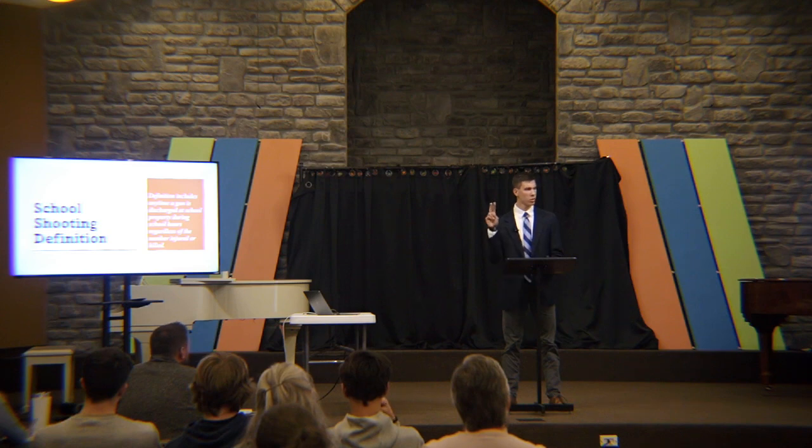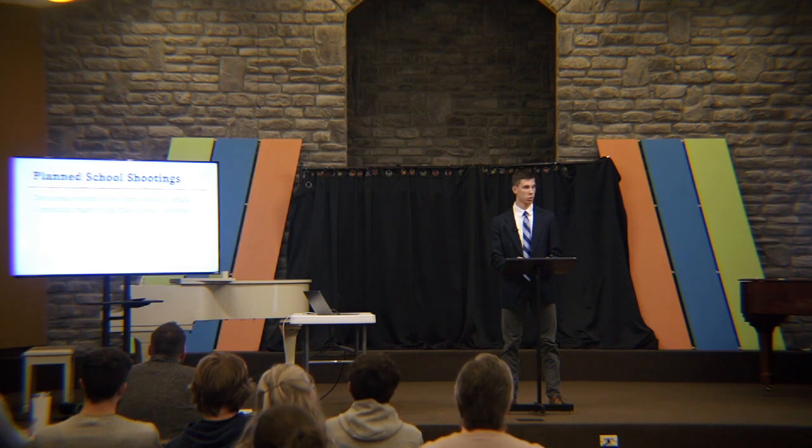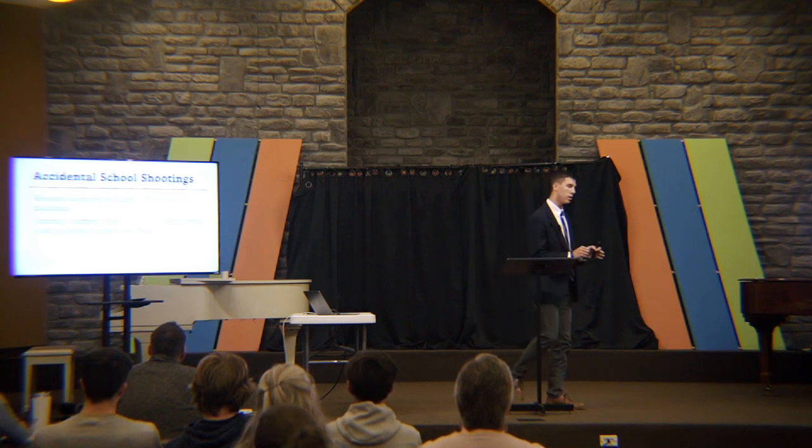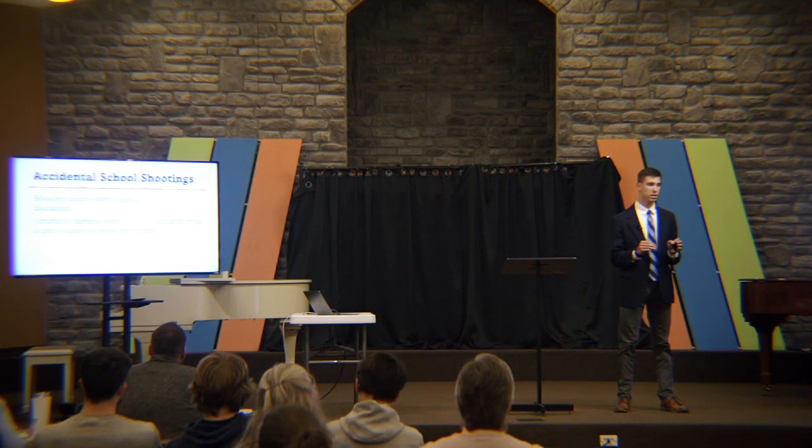School shootings can be subcategorized into two major categories: planned and accidental. A planned school shooting is when the shooter prepares for his attack months, if not years, ahead of the actual attack. This shooting generally comprises the majority of the mass school shootings, and I will be focusing on this shooting throughout my speech. The second type of school shootings, accidental school shootings, generally occur when younger children find a gun at home and bring it to school to show their friends. As they are showing it to their friends, the gun accidentally discharges, killing or injuring other people.